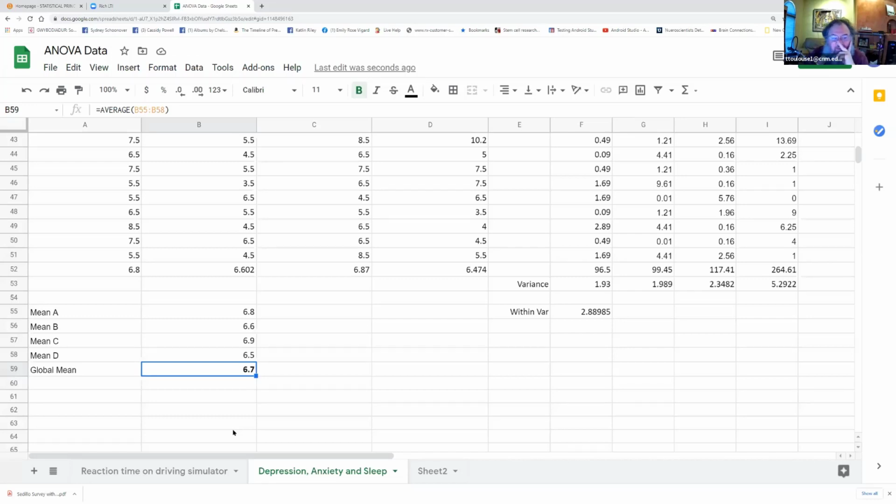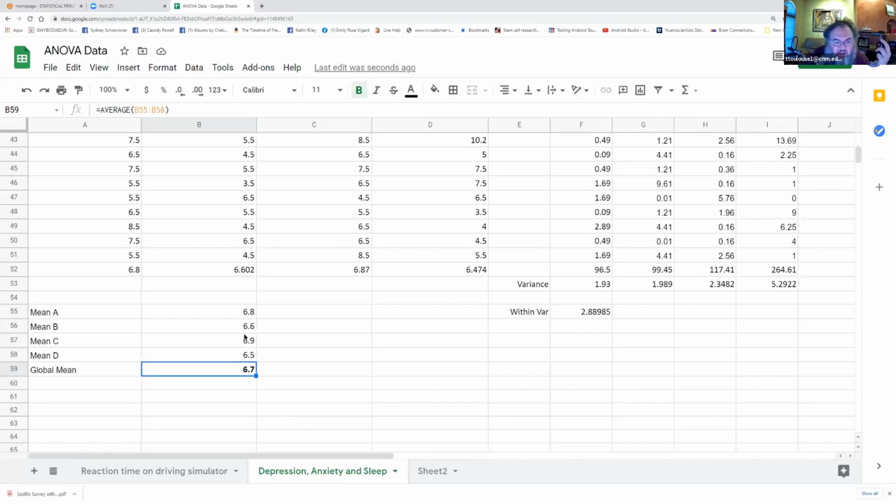It's the mean of means. So I need to figure out the variance between the groups. I need to figure out the variance between the means. So here's the thing. We're going to be able to estimate the between group variance the same exact way, except now rather than using our data, we're working with means.